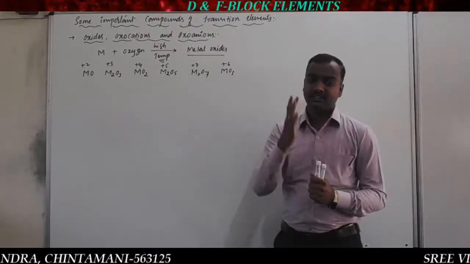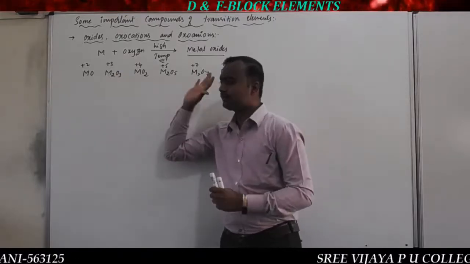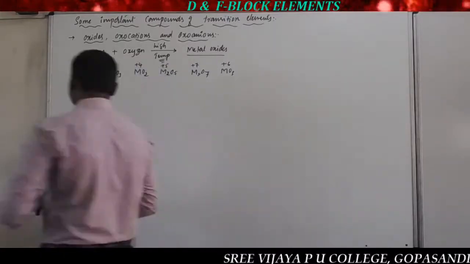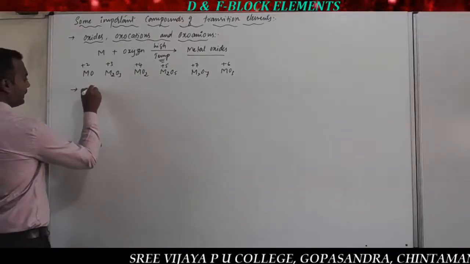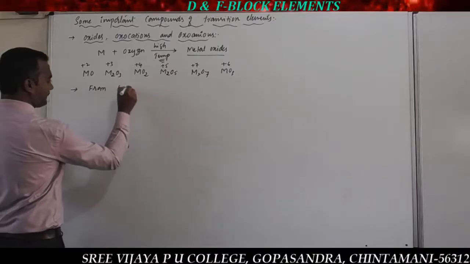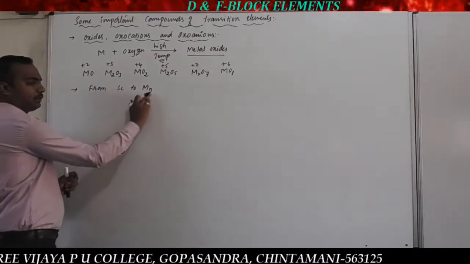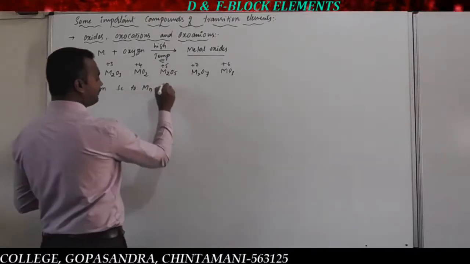Since the transition metals have the capacity to show variable oxidation states, they are going to form different types of oxides. So here, I am going to give some important concepts. One is from scandium to manganese, atomic numbers 21 to 25. They form different oxides.